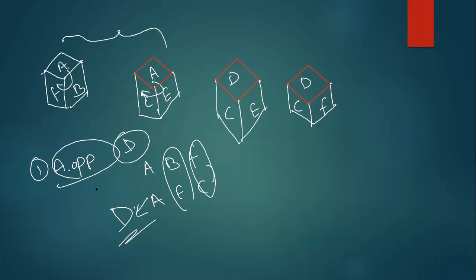Now guys, I hope these are clear: which one is opposite and which one you need to choose. If it is two colors, you just need to choose the next one. See guys, for example, here D and C are common. That means E and F will be opposite. If you take these two, different positions, different cubes may be given based on the problem you have to solve.